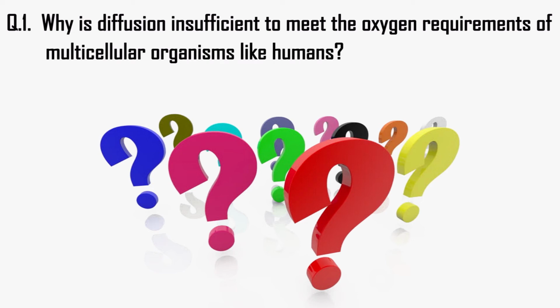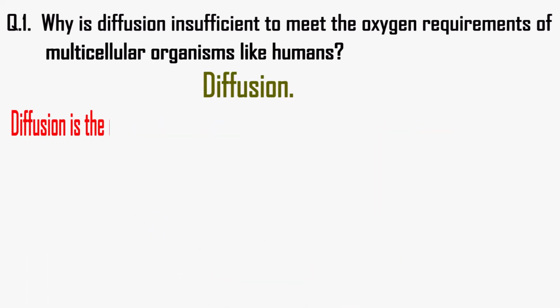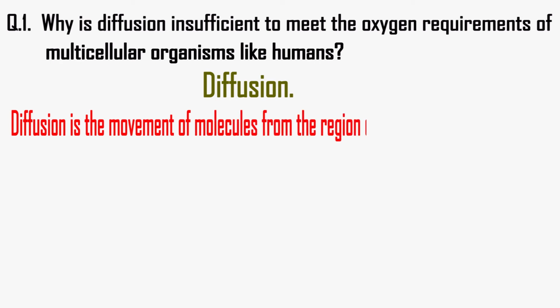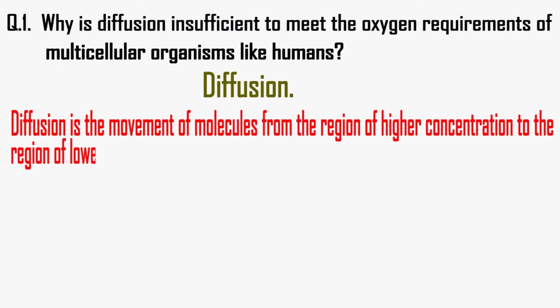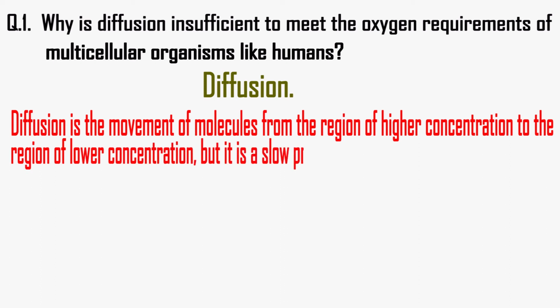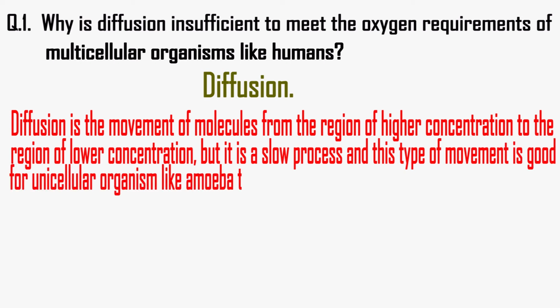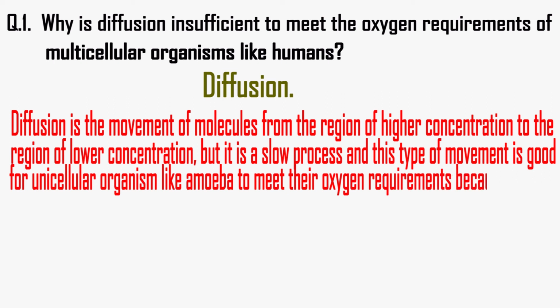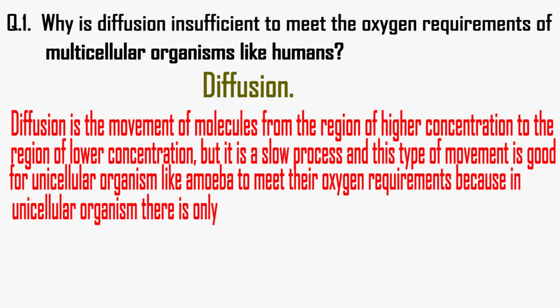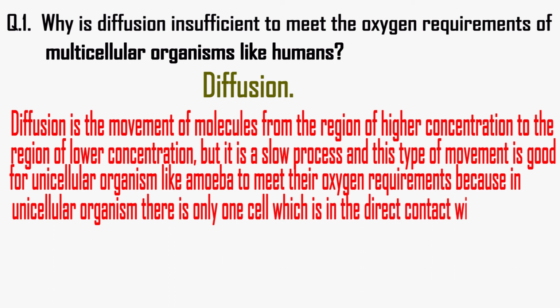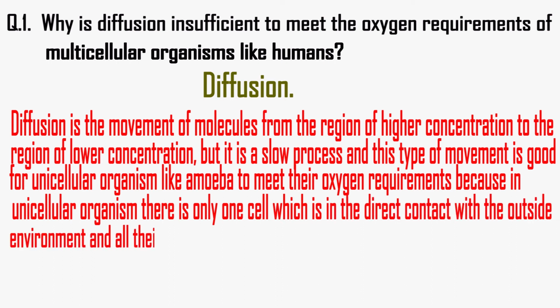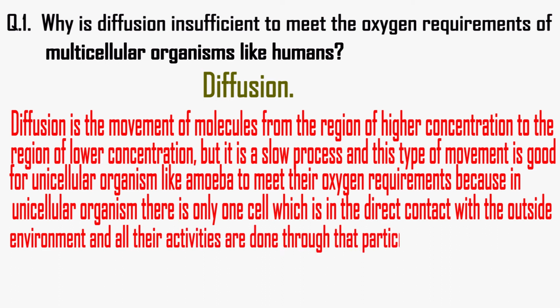To answer this question, first of all, we have to know about diffusion. Diffusion is the movement of molecules from the region of higher concentration to the region of lower concentration. But since it is a slow process, this type of movement is good for unicellular organisms like amoeba to meet their oxygen requirements, because in a unicellular organism there is only one cell which is in direct contact with the outside environment, and all their activities are done through that particular cell only. They don't have any specialized cell for their different body functions.